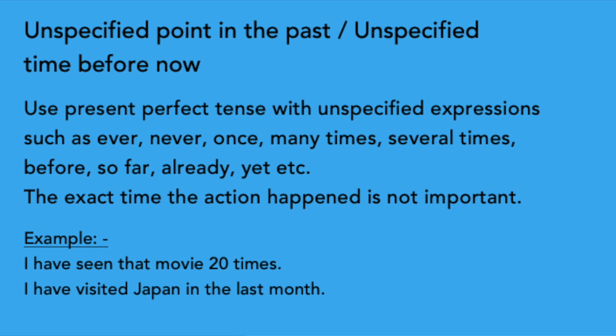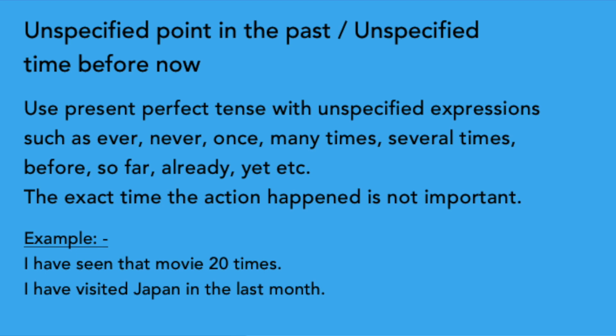We can use the present perfect tense with unspecific expressions such as ever, never, once, many times, several times, before, so far, already, yet, etc. See the example, then you can easily understand. I have seen that movie 20 times. We can't say I have seen that movie yesterday. If you want to use yesterday there, you should use the simple past tense. I saw that movie yesterday.